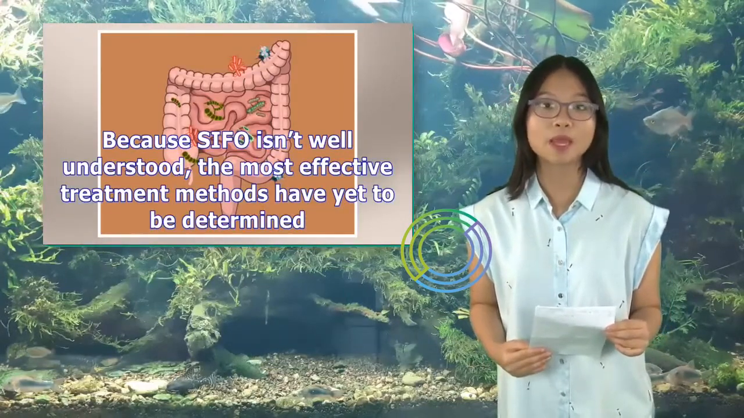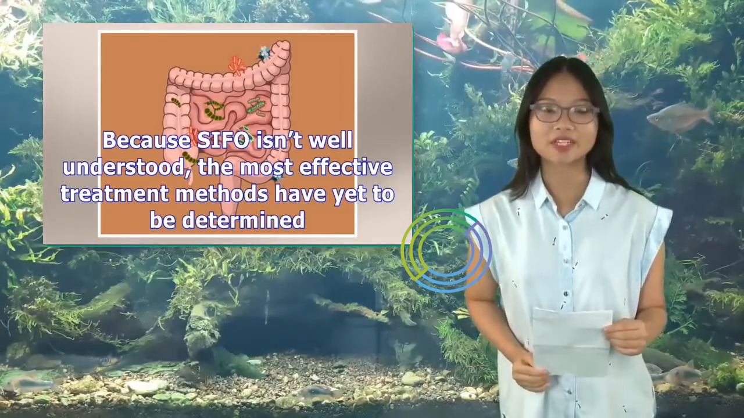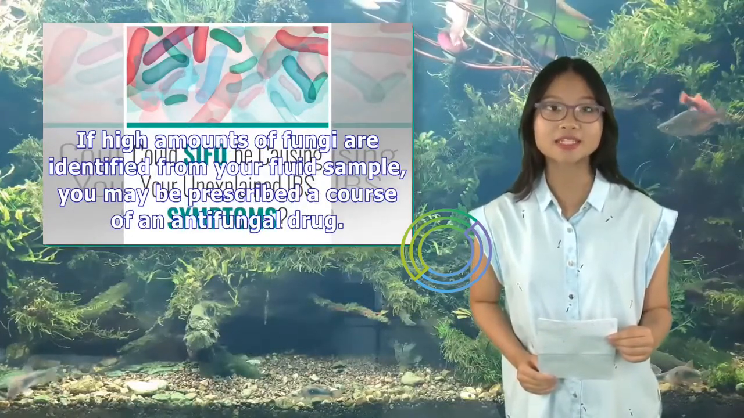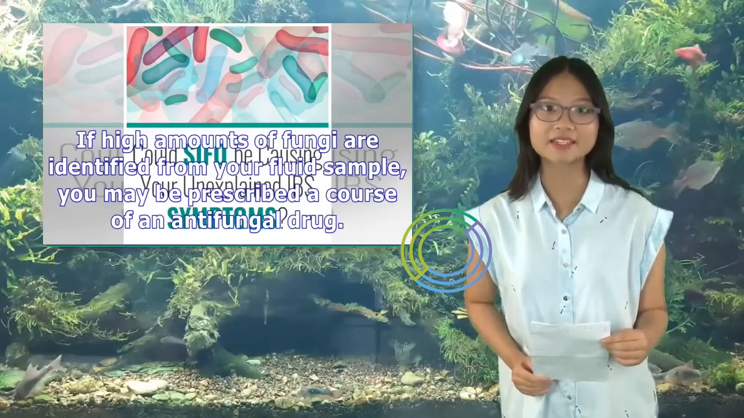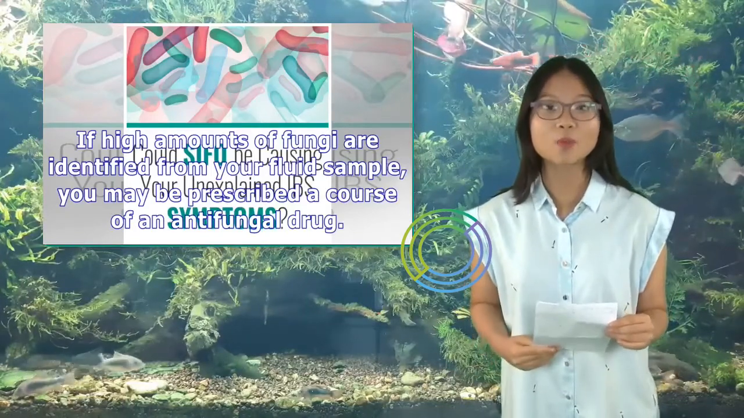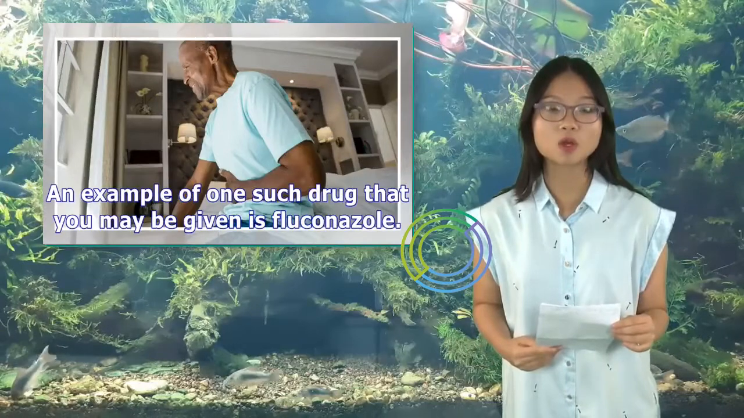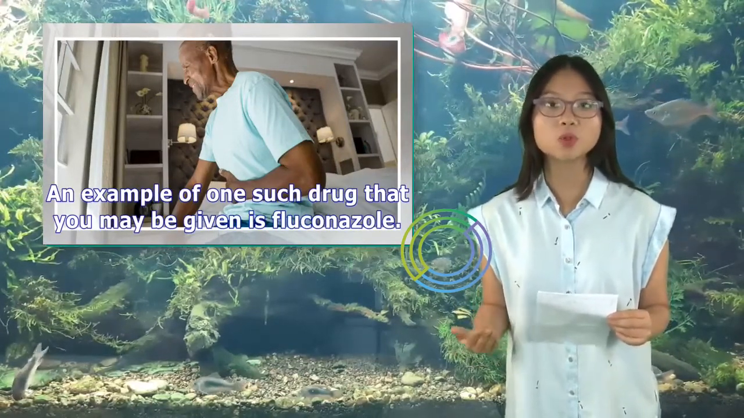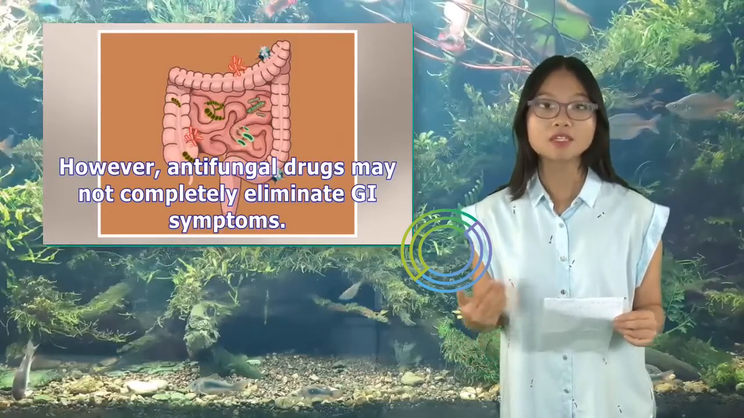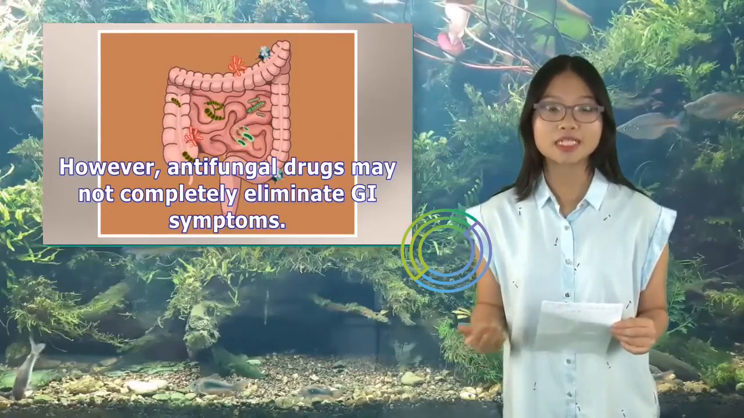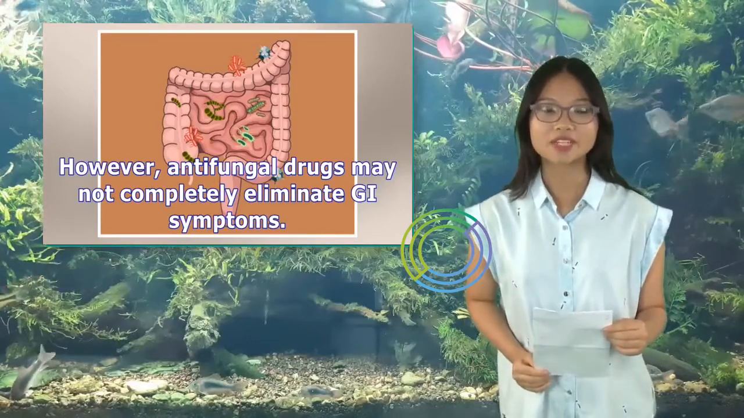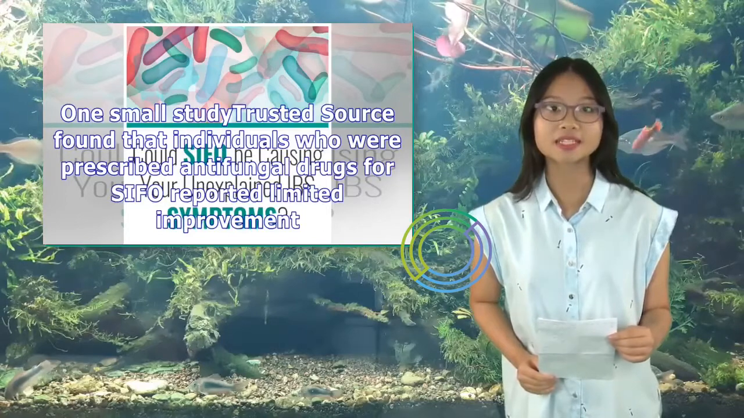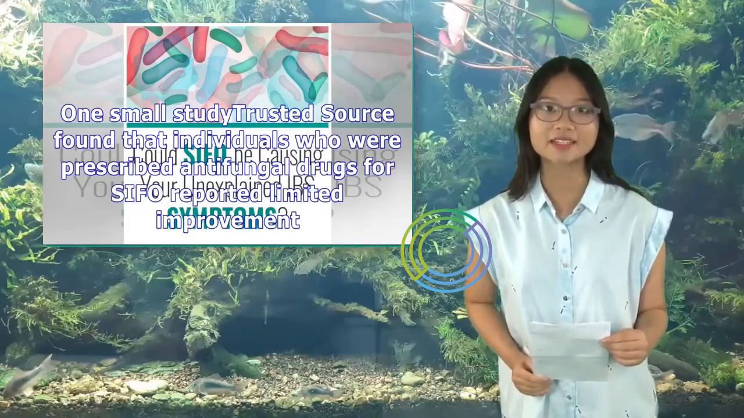How is SIFO treated? Because SIFO isn't well understood, the most effective treatment methods have yet to be determined. If high amounts of fungi are identified from your fluid sample, you may be prescribed a course of an antifungal drug. An example of one such drug that you may be given is fluconazole. However, antifungal drugs may not completely eliminate GI symptoms. One small study found that individuals who were prescribed antifungal drugs for SIFO reported limited improvement.